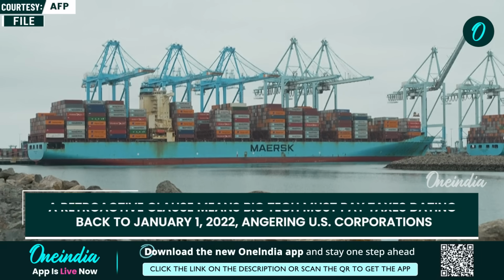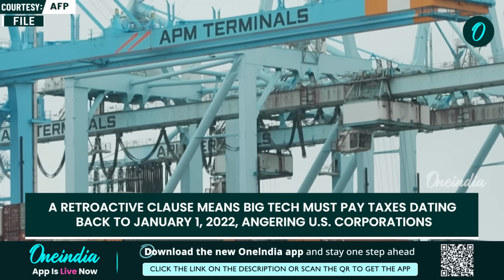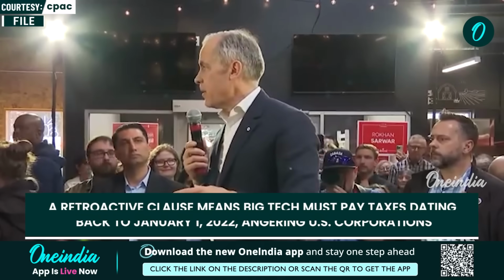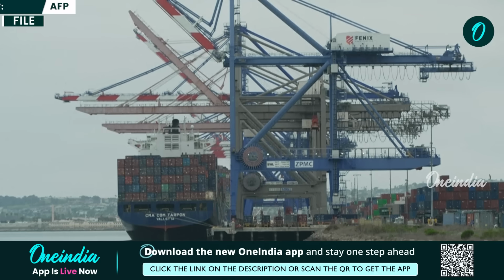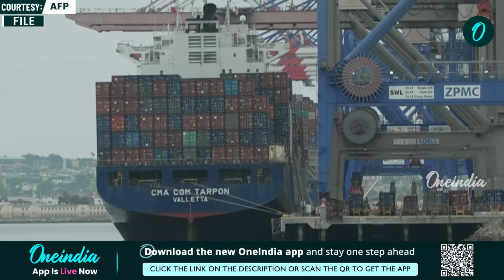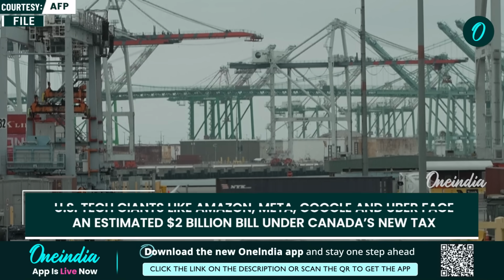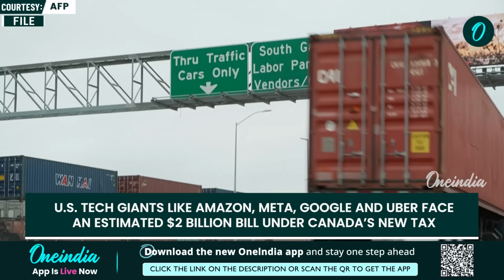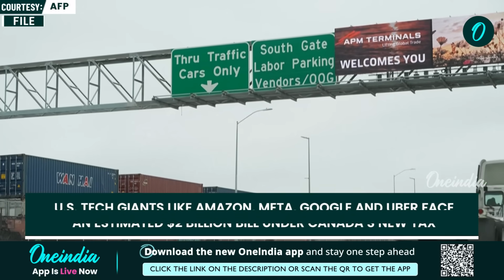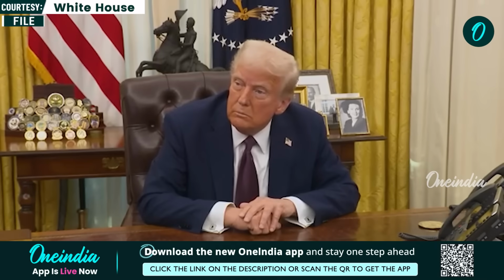Now, one of the most contentious parts of the new framework for businesses is the retroactive nature of the tax. That is, this new levy will be applicable on revenues made by a company starting back right from January 1, 2022. That is over 3 years of revenue. Now, to put things into perspective, US companies such as Amazon, Meta, Google, and Uber face an estimated $2 billion in bills under the new tax imposed by Canada. And that is why Trump has taken so harshly to the new Canadian tax.